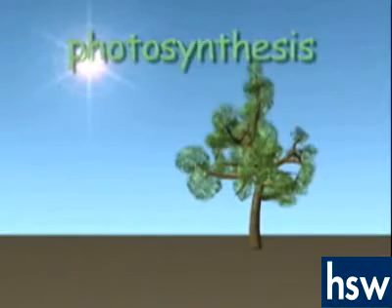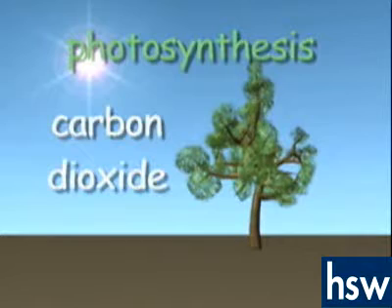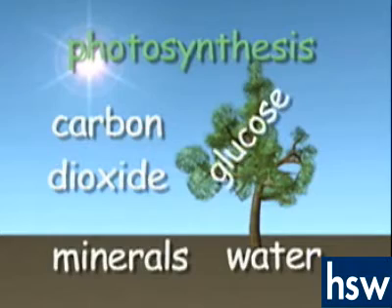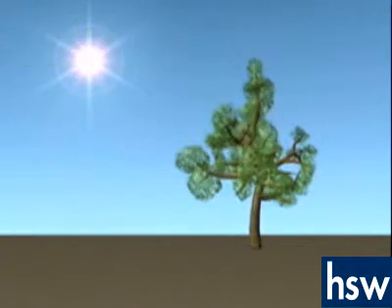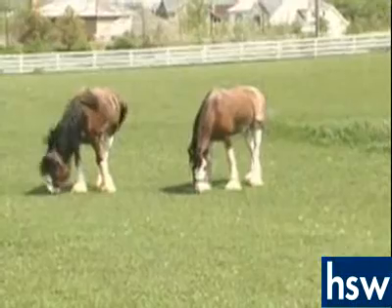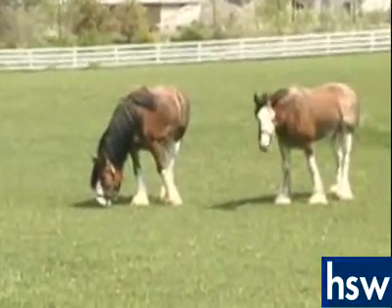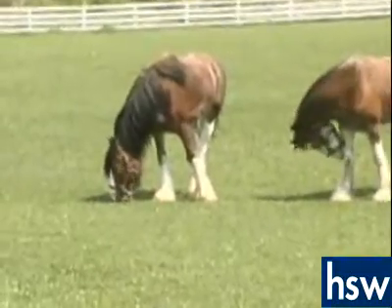During photosynthesis, carbon dioxide, minerals, water, and sunlight are used to make food in the form of glucose, which is sugar, and to release oxygen. Plants are the food makers of our world. In addition, they release oxygen, which is critical to survival on our planet.